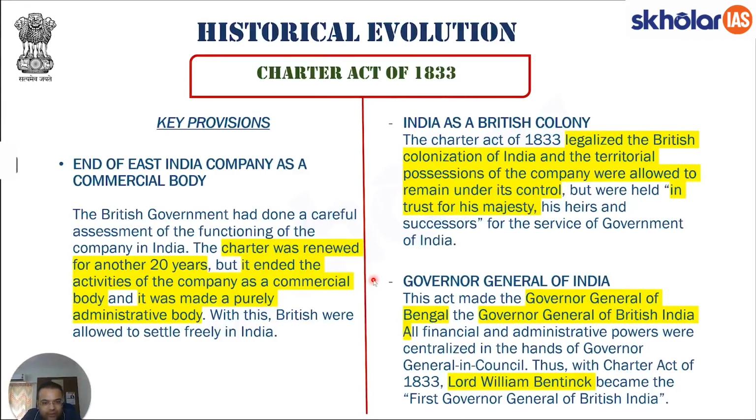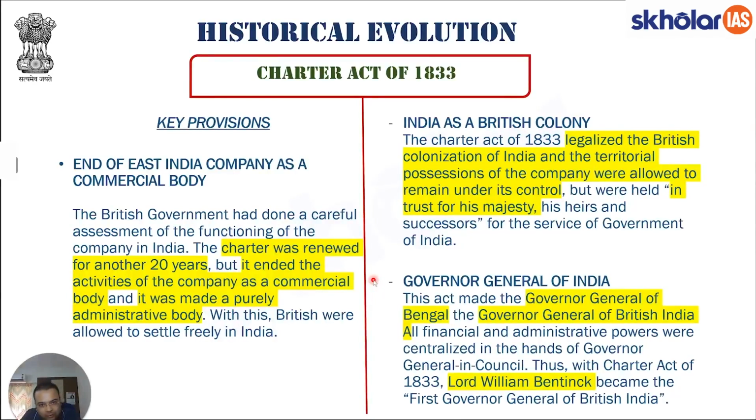Essentially, what we are trying to say is that the British government now believes the possession that they have in India amounts to a substantial portion. Thus, the person who is operating in India needs to be called at least the Governor General of India and not of a province. Secondly, the Governor General of Bengal was the head of the governors of other provinces, and this always created confusion in the line of authority, because these governors used to believe that they are in charge of their provinces. They just need to report to the Governor General of Bengal as he is first among equals.